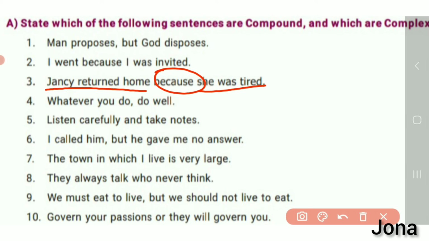Fourth one, whatever you do, do well. Whatever you do gives some meaning and it has a finite verb, and do well is also a main clause there. So it gives some other meaning there. Do well. So two different clauses we have there. So I can say this sentence is a complex sentence.